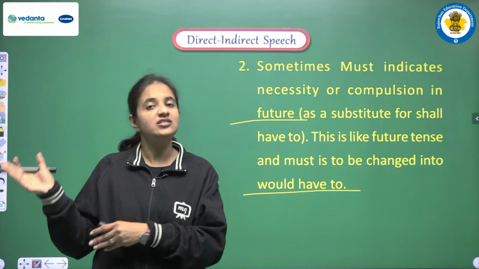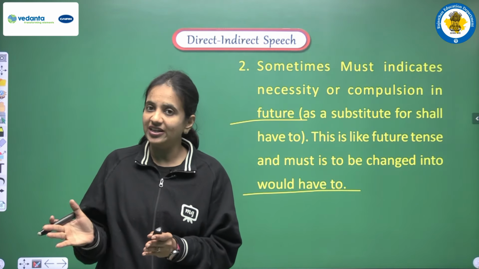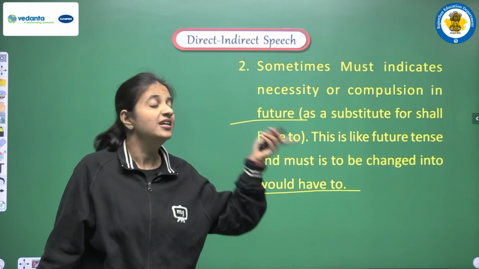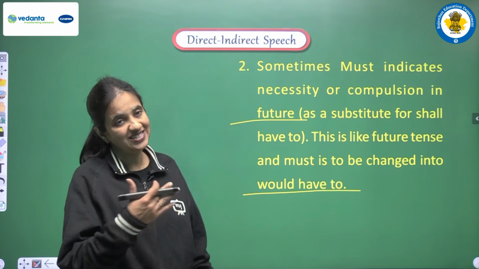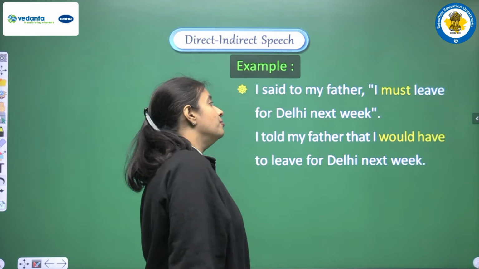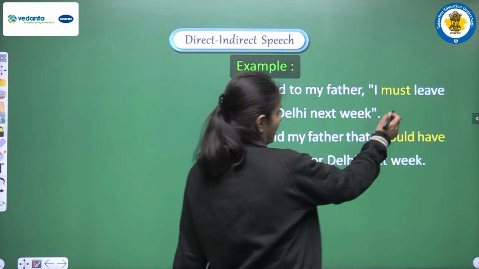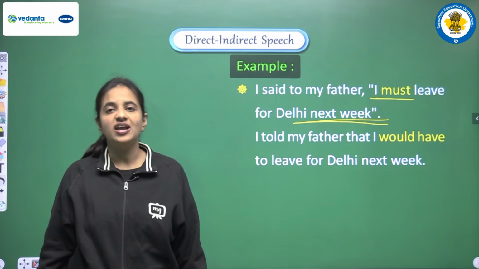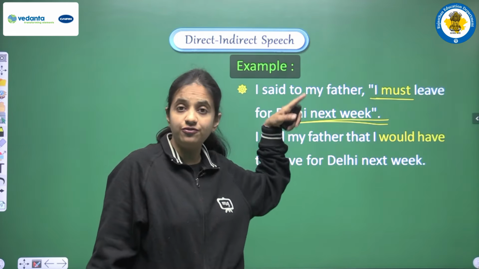Previous example was when must was showing compulsion, तो हमने must को past perfect के according change किया था. But when must is showing compulsion in the future tense, then we have to convert it into would have to. How? Let's see the example. Example is I said to my father, I must leave for Delhi next week. So in this sentence we are having must and we are having future time. It means we are showing compulsion, but that compulsion is related with future time.